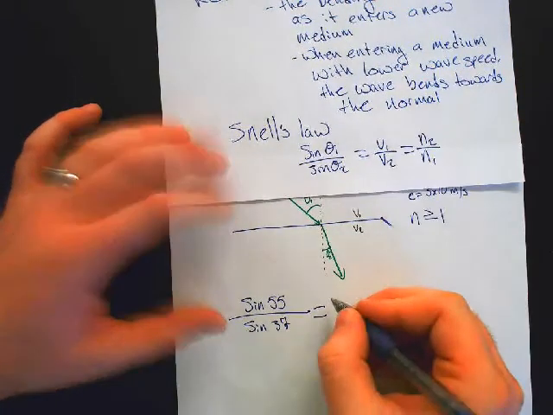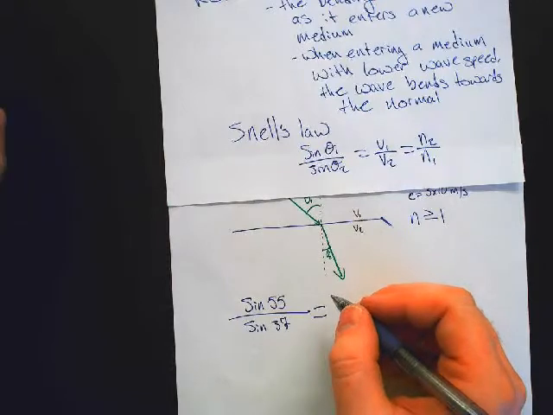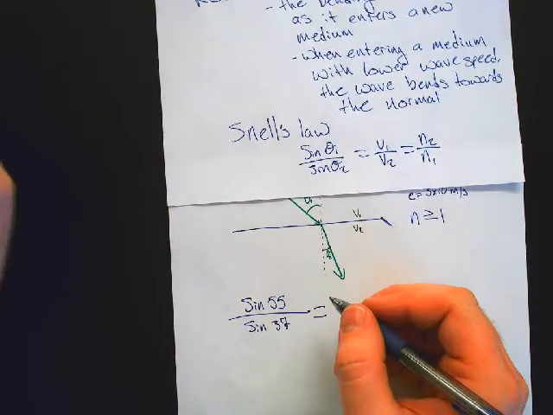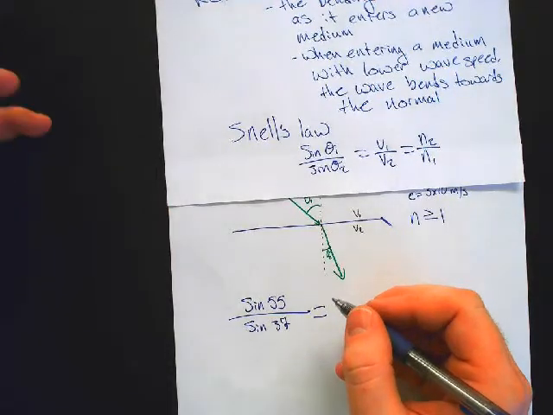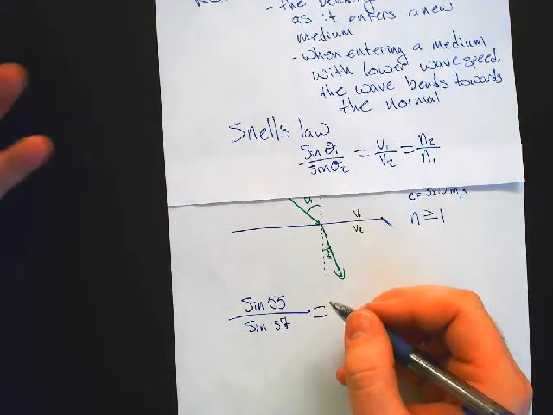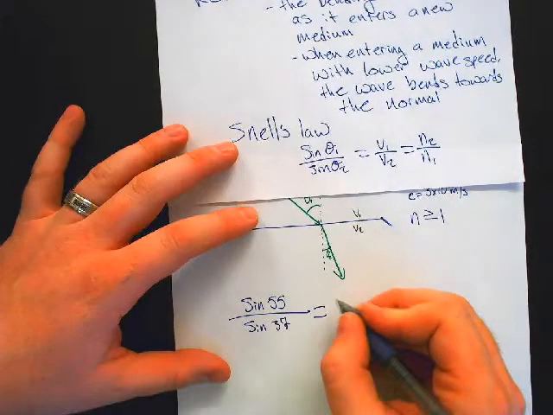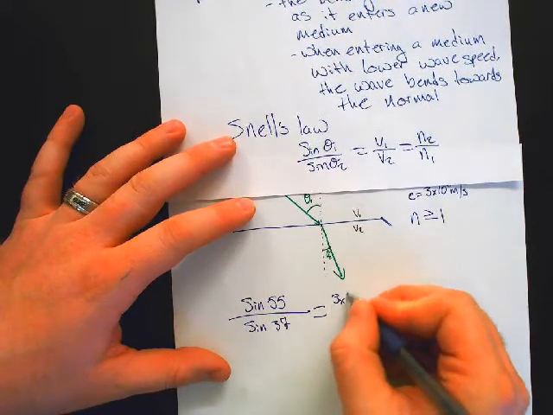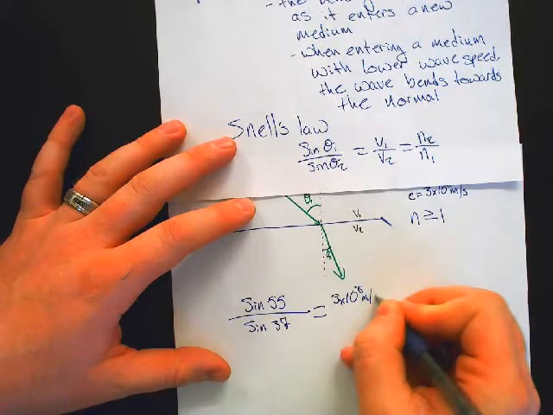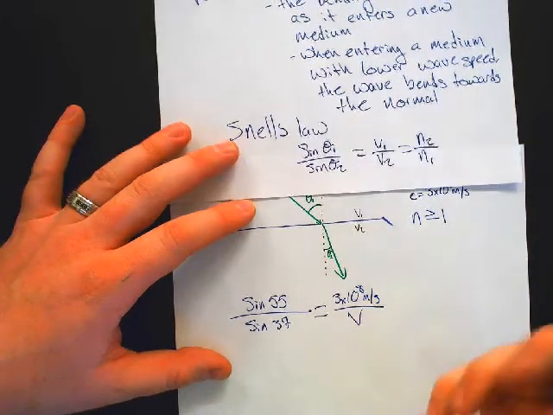So V1, the speed of light in air, is basically the same thing as it is in a vacuum. It's like 2.99 compared to 2.98 times 10 to the 8th meters per second. So for our levels of precision, it's the same thing. So 3 times 10 to the 8th meters per second divided by V2.